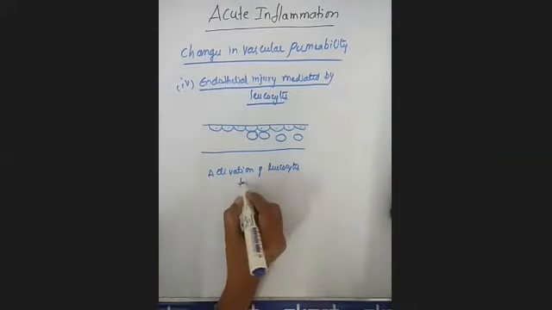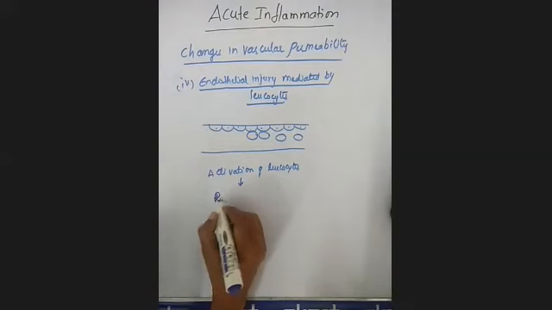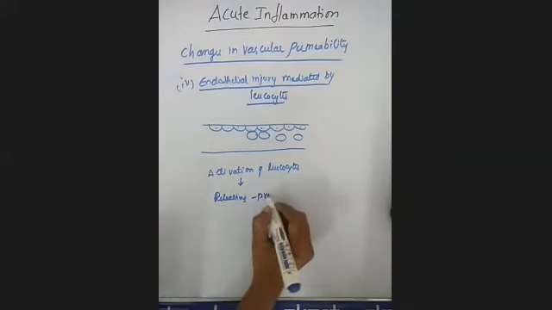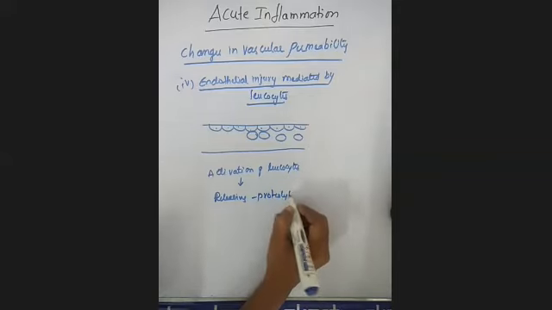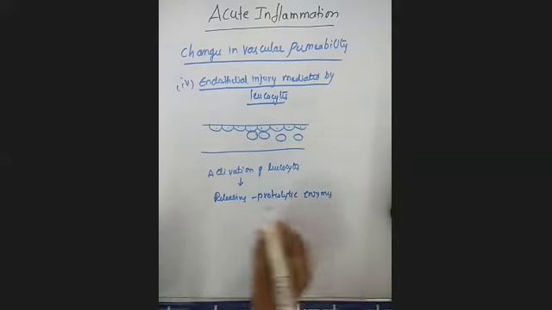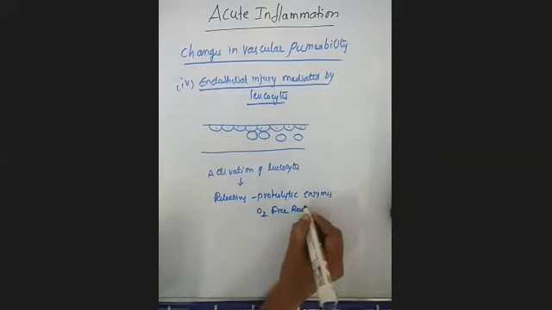Because of this activation, the leukocytes are going to release proteolytic enzymes as well as oxygen free radicals.